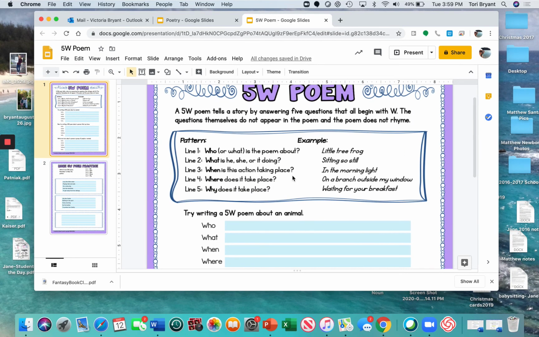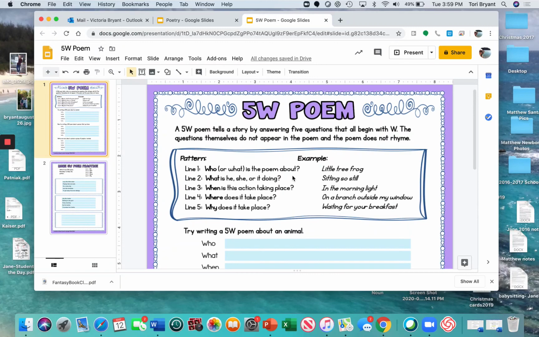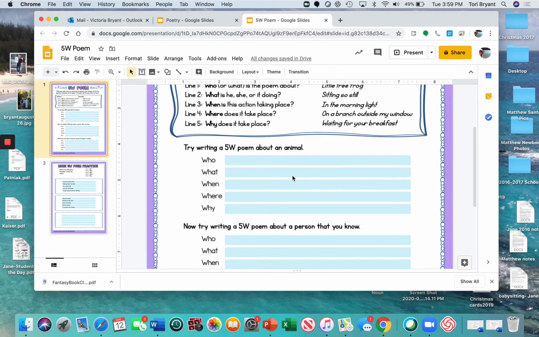I think you'll be great. I can't wait to read these. Who, what, when, where, why. Remember, a poem is your own thought, your creativity. I can't tell you what to write. I can help you, but this is where I really want you to come up with just some ideas on your own and be able to showcase the amazing thoughts that you guys have and the amazing creativity that I know you have in there.